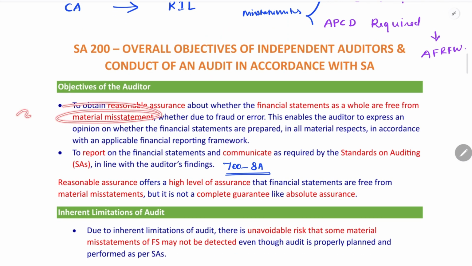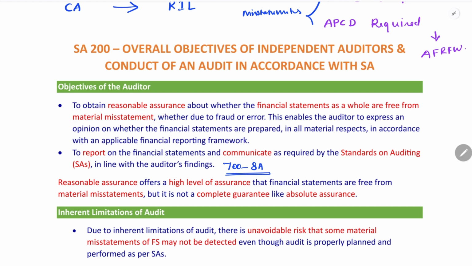Then what is material? A misstatement is material only when the identified misstatement influences the decisions of the user. When a misstatement influences the decisions of the economic users, that is, the stakeholders, if it affects the decisions of the users, then it will be considered a material misstatement.